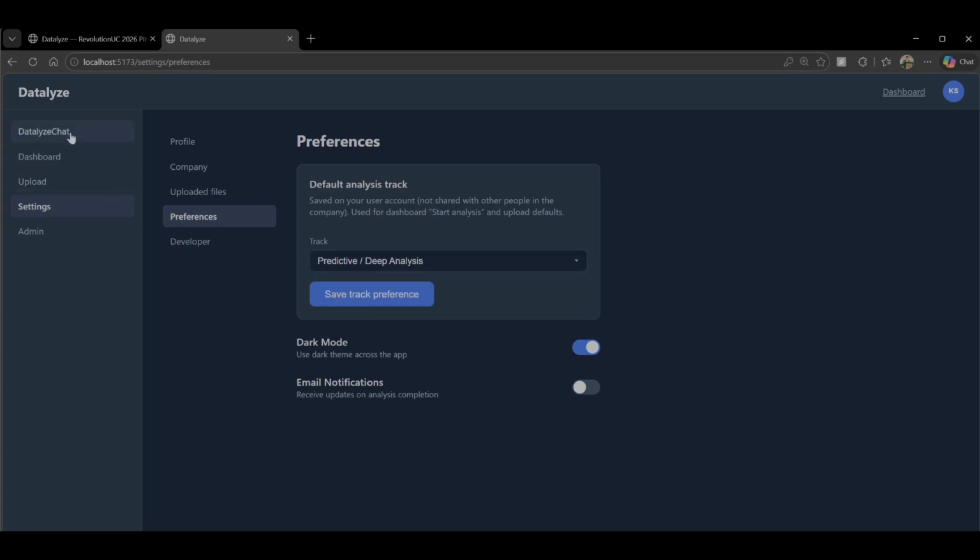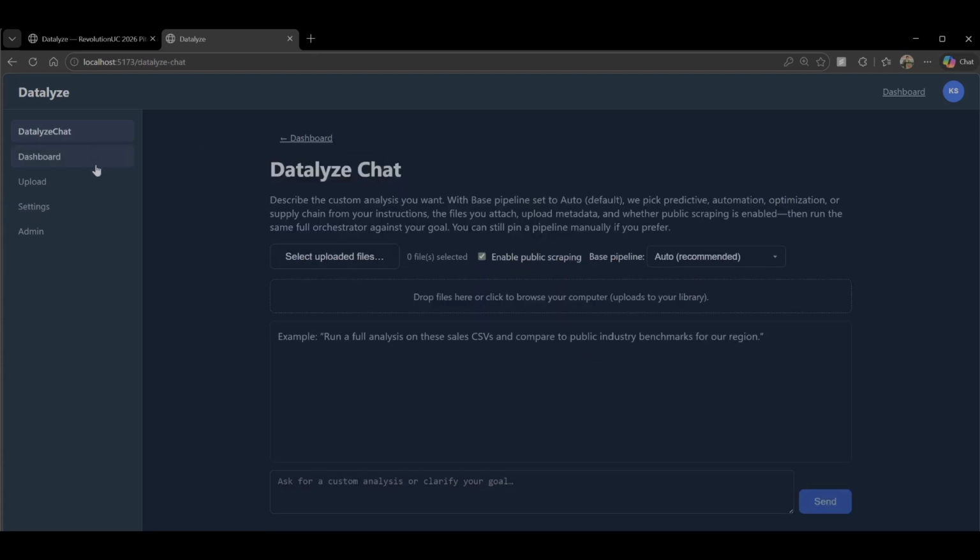Furthermore, we have Datalyze chat. Within Datalyze chat, for all the files that you input, you can ask any questions on how you can get actual business insights out of it. But from our testing so far, it is more useful based on the insights it gives you after the workflow that we will demonstrate, so that you can clarify more on the insights it provides you.